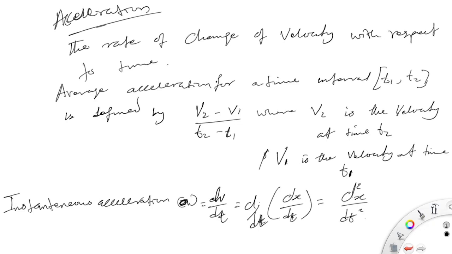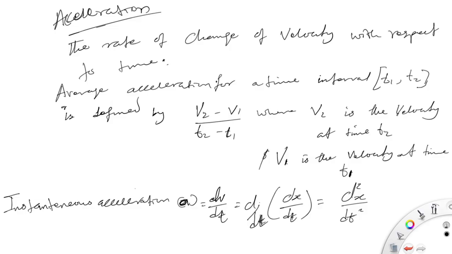Let's now move into acceleration. So we're now looking at acceleration. We say acceleration is the rate of change of velocity with respect to time. So average acceleration for a time interval t1, t2 is defined by v2 minus v1 over t2 minus t1, where v2 is the velocity at time t2 and v1 is the velocity at time t1.